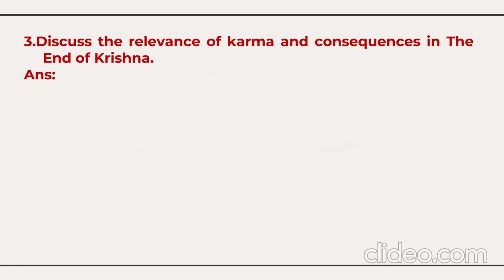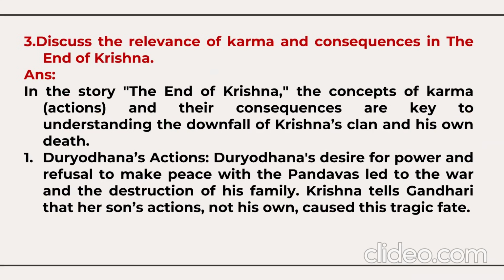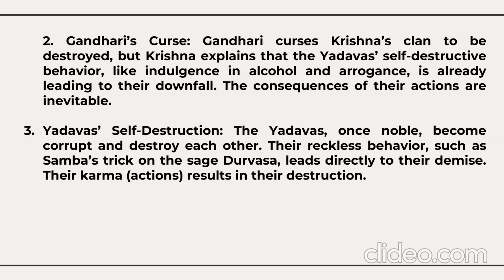Discuss the relevance of karma and consequences in the lesson The End of Krishna by Sudha Murthy. In the story The End of Krishna, the concepts of karma and the consequences are key to understanding the downfall of Krishna's clan and his own death. Duryodhana's actions: Duryodhana's desire for power and refusal to make peace with the Pandavas led to the war and destruction of his family. Krishna tells Gandhari that her son's actions caused this tragic fate. Gandhari's curse.